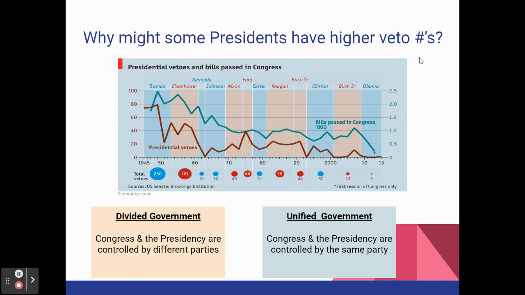Conversely, you're probably more likely to see lower veto totals in times of unified government. This is when the same party basically controls Congress and the presidency. You're not going to see a Republican president veto laws passed by a Republican Congress and just make the party look bad. Same thing with the Democrats. So this is one of the key contributors in presidents that have higher veto totals.